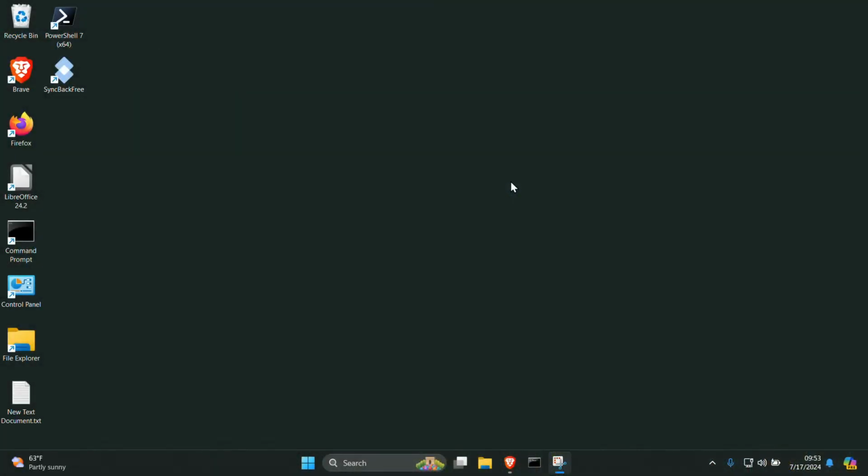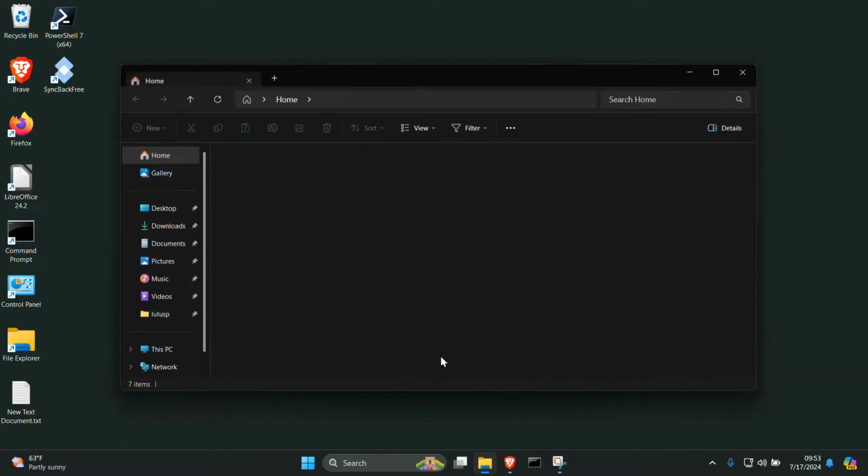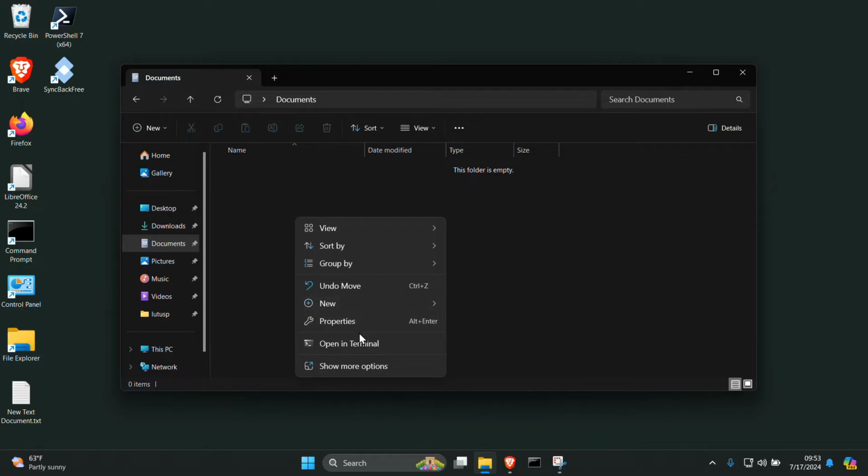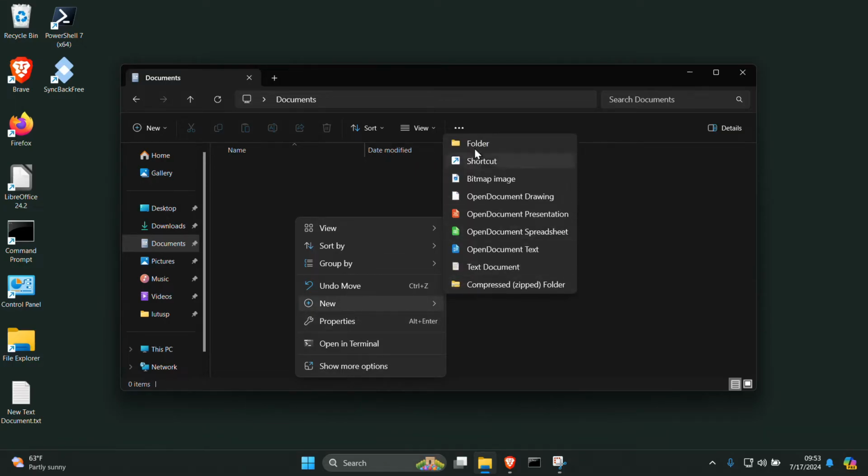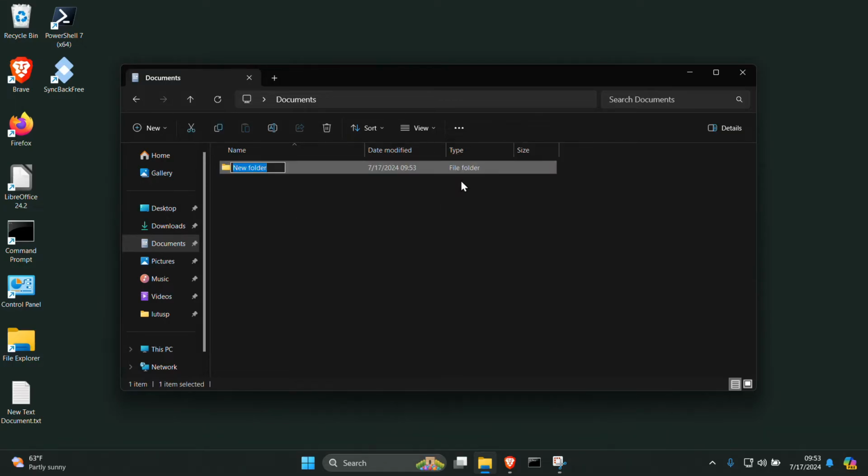Let's make a new directory for Python programs. Open a File Explorer, go to your Documents directory, and create a folder. I'm going to call mine Python Programs. Any name's fine. This will be our storage place for the Python programs we'll be writing.